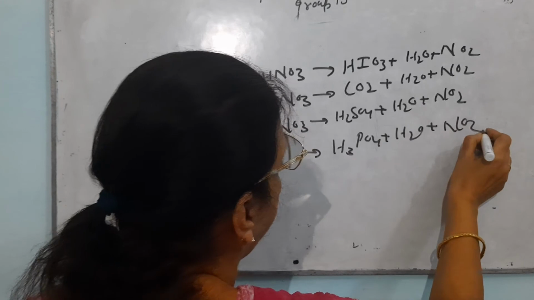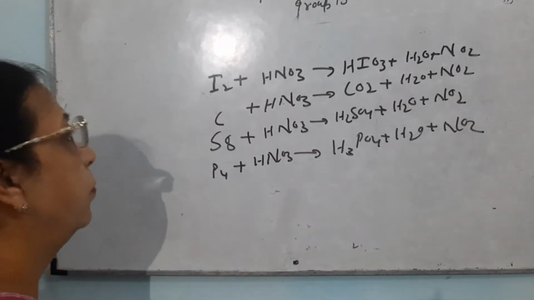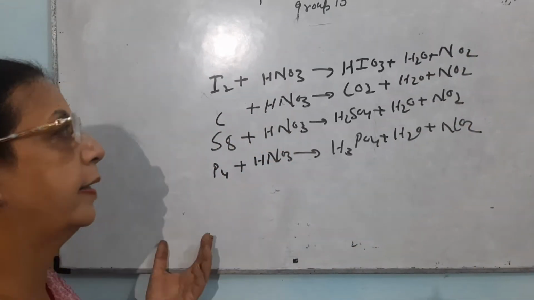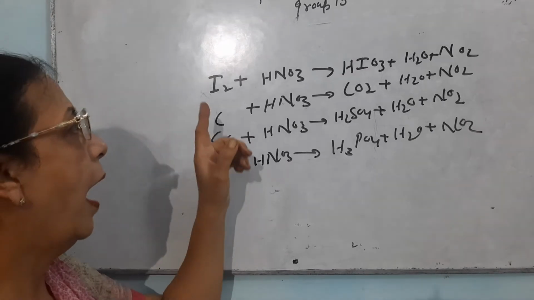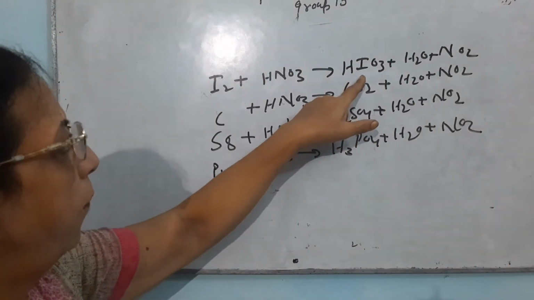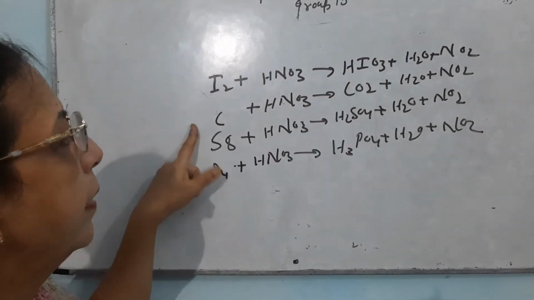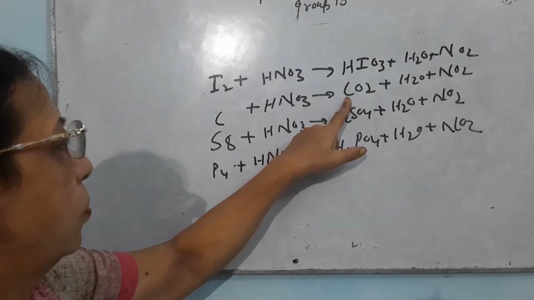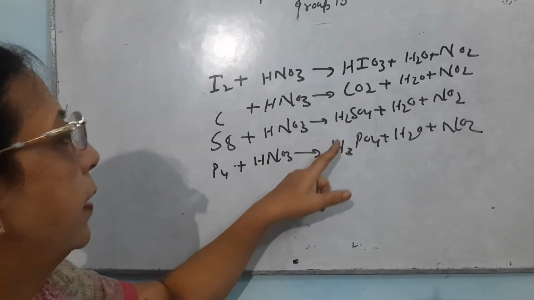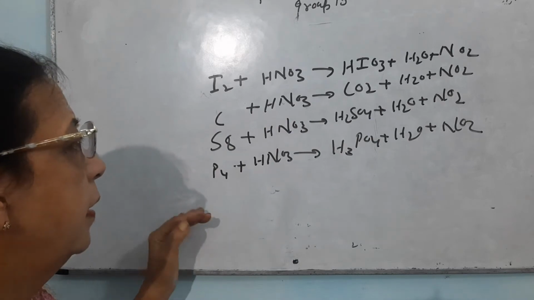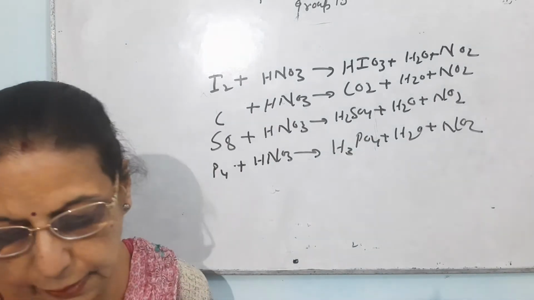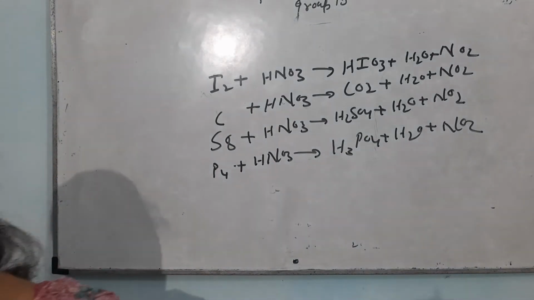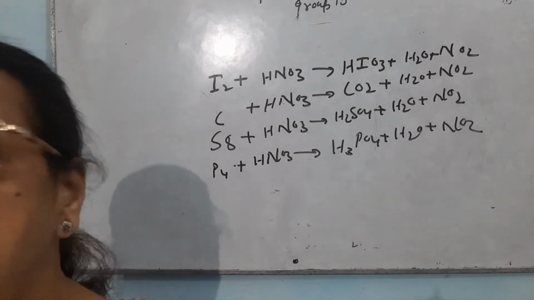Now you can see that H2O and NO2 are common in all the cases, except I2 is converted in the form of HIO3, carbon is converted in the form of CO2, sulfur is converted in the form of sulfuric acid, and phosphorus is converted in the form of phosphoric acid. So you can learn the reactions in this manner.